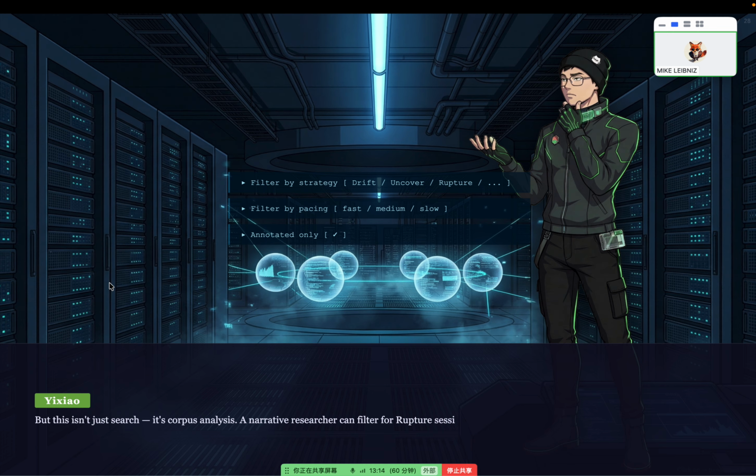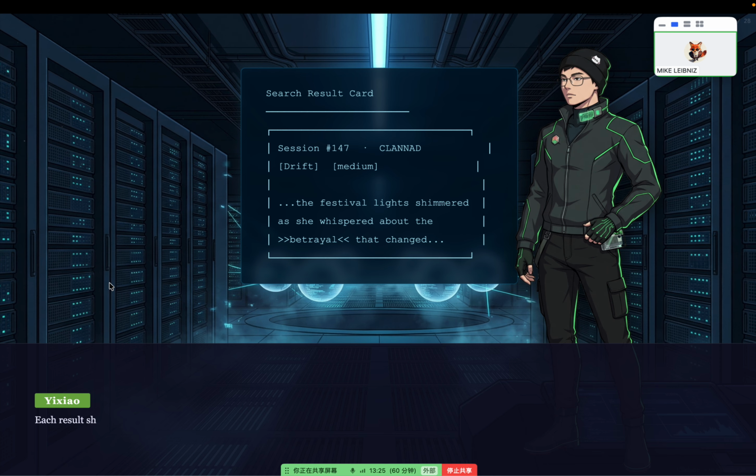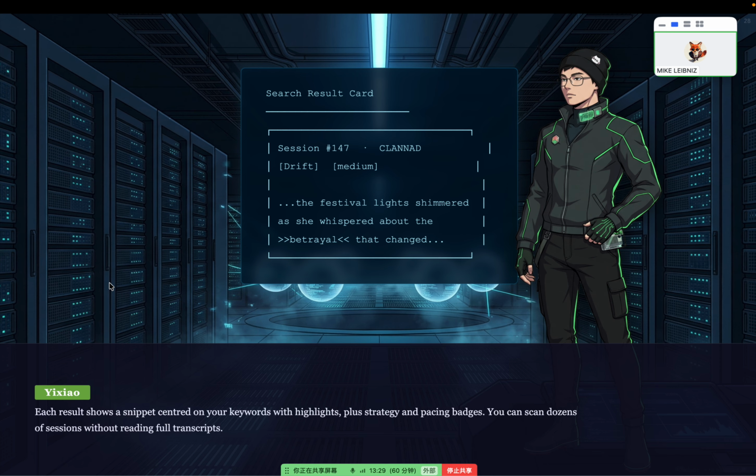But this isn't just a search, it's corpus analysis. A narrative researcher can filter for rupture sessions and search for betrayal, finding exactly the dramatic turning points in the story. Each result shows a snippet centered on your keywords with highlights, plus strategy and pacing badges. You can scan dozens of sessions without reading full transcripts.